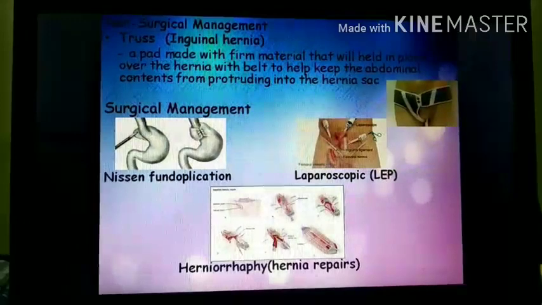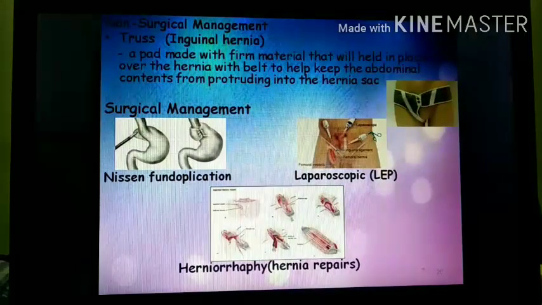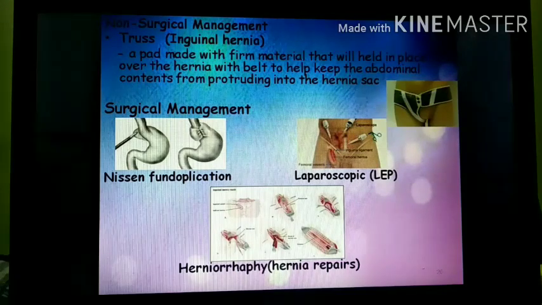After that, the non-surgical management includes a truss. A truss is a pad made with firm material, which may be placed over the hernia with a belt to help keep the abdominal contents from protruding into the hernia sac. Here this is the truss and the belt. These are used in case of mild to moderate hernia.